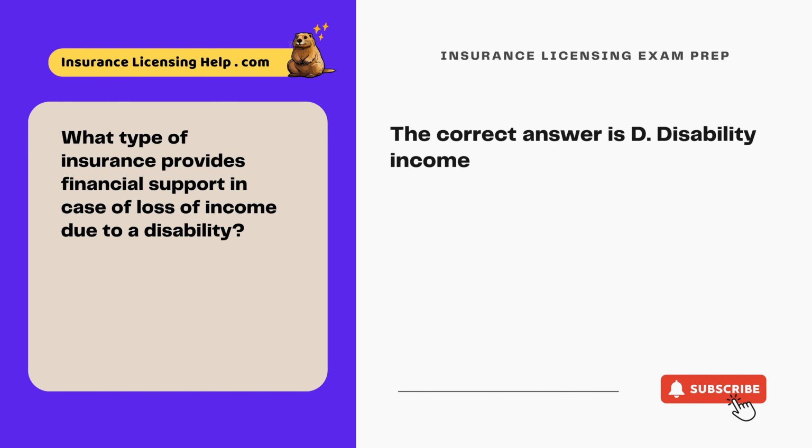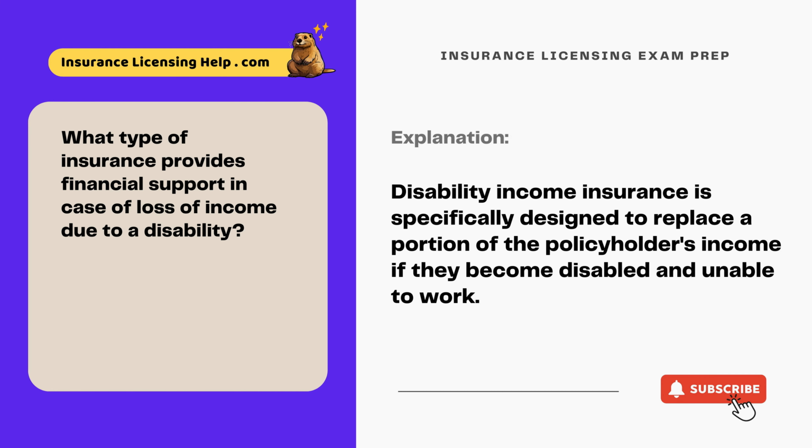The correct answer is D. Disability income. Disability income insurance is specifically designed to replace a portion of the policyholder's income if they become disabled and unable to work.